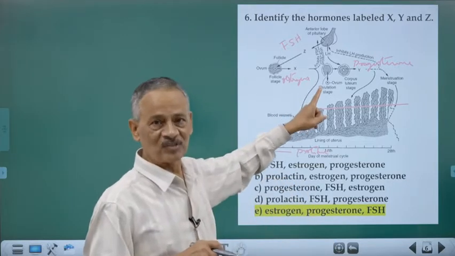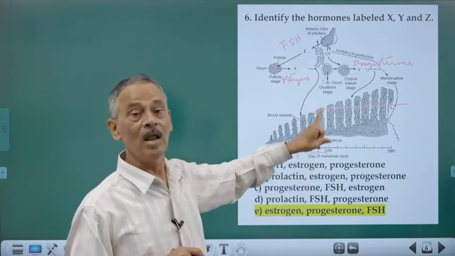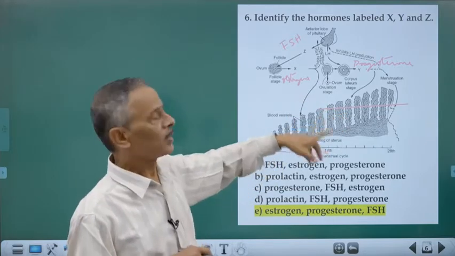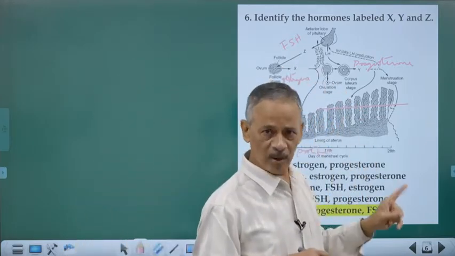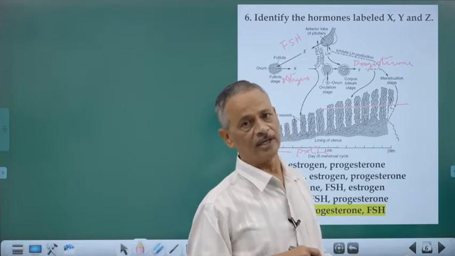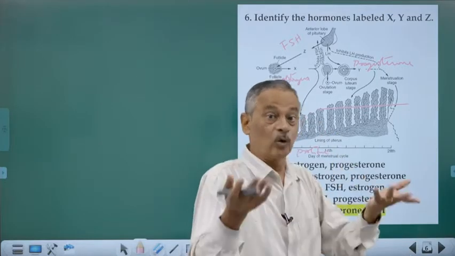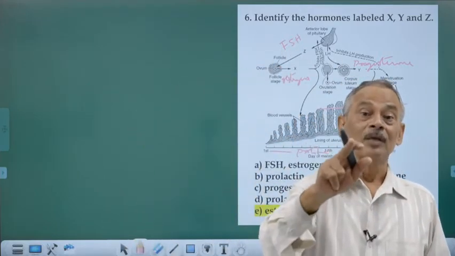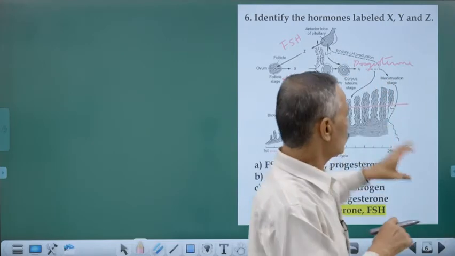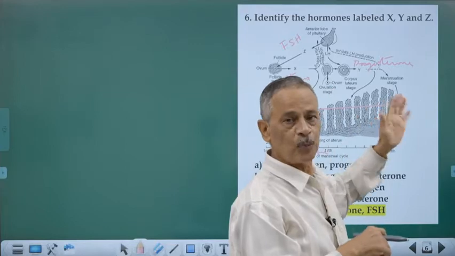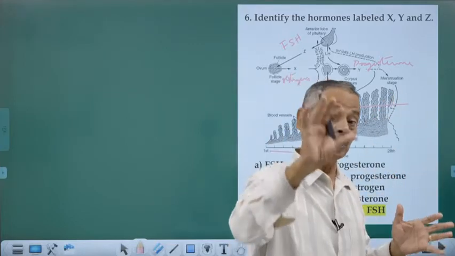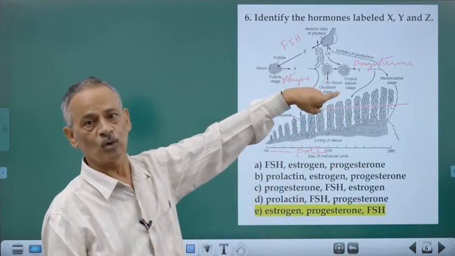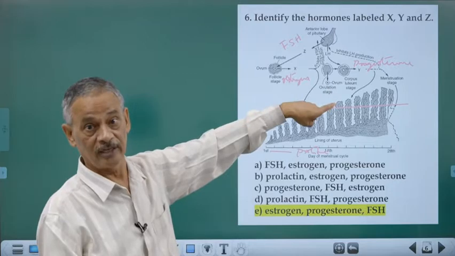The ovum is not always present. It will normally be available after ovulation, that is the 14th day, and will live for a maximum of 2 days. So within that, a fertile sperm should be there. Then fertilization will take place, and as a result, the zygote is formed. The zygote starts development, and in 7 days it reaches the blastocyst stage. By this time the blastocyst will have been transported through the fallopian tube and will come to the uterus ready for attachment, implantation. So implantation will normally take place by the 22nd or 24th day.